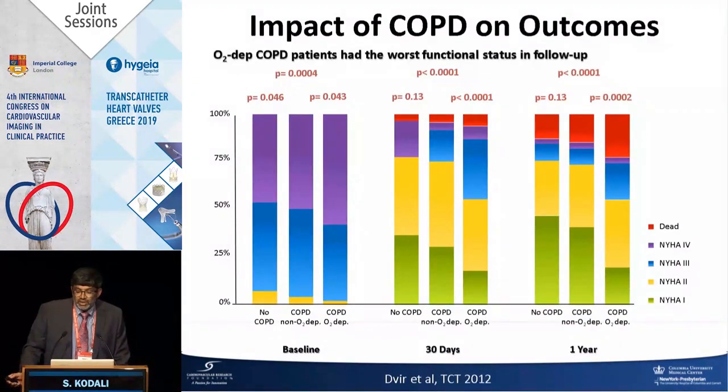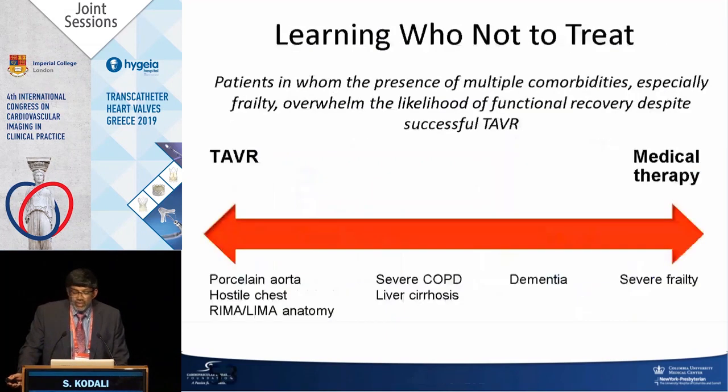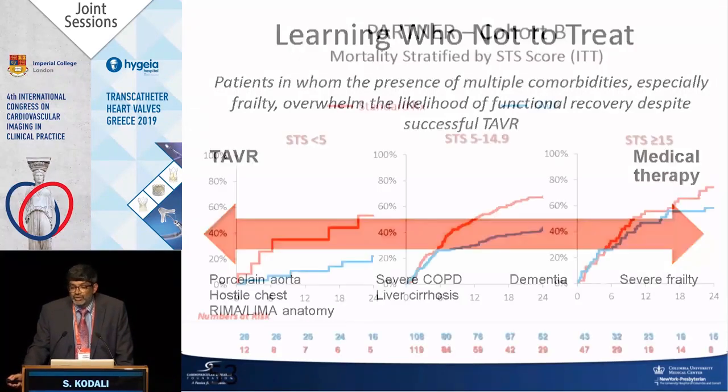Severe oxygen-dependent COPD has bad outcomes, and we've seen this in multiple studies. When you look at either 30-day or 1 year, when patients are not mobile and they're on oxygen, the outcomes are poor. 30-day mortalities are as high as 10 to 20% in some studies. So you've got to be careful. When you get to these really frail, bed-bound patients, their mortality is not driven by the procedure, it's driven by their protoplasm. And if you can't optimize them to get them better, then consider not treating them.